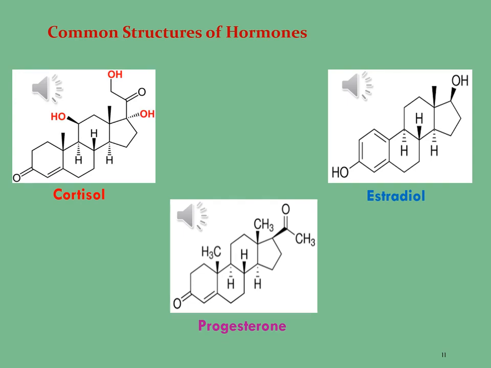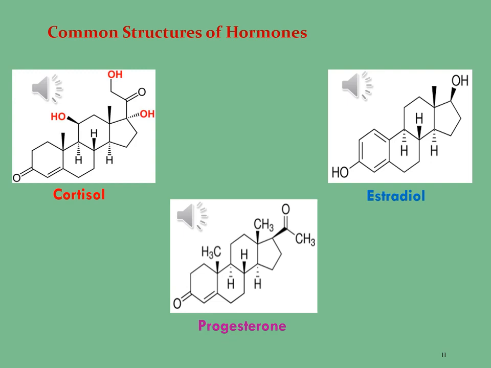The next molecule is progesterone. When we see the structure of this molecule, we observe the presence of a carbonyl group at the carbon 3 position and an acetyl group at the carbon 17 position, as well as a double bond at the carbon 4 position. The chemical formula of this molecule is C21H30O2, meaning there are a total of 21 carbon atoms, 30 hydrogen atoms and 2 oxygen atoms, present at carbon 3 and carbon 17 positions.